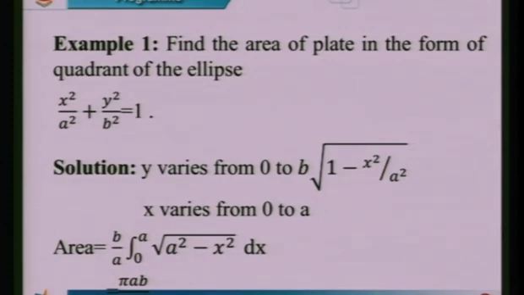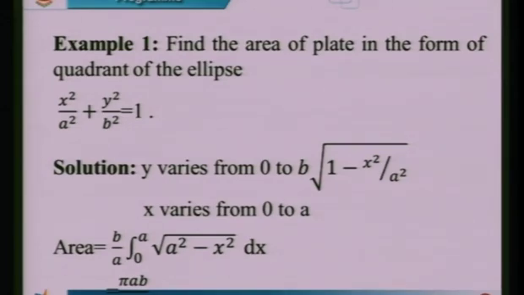The other case which we are going to take in a similar fashion is area by double integration with the intersection between a parabola and a straight line.